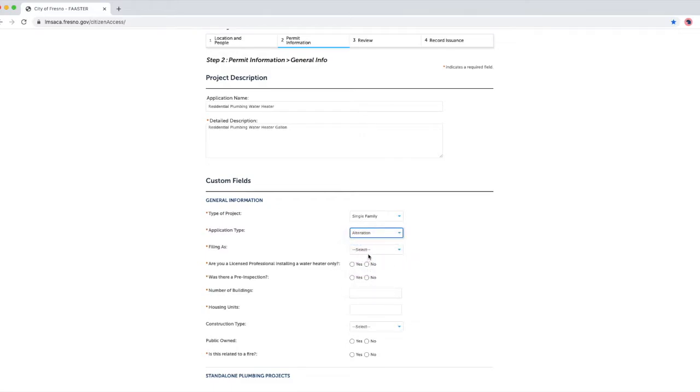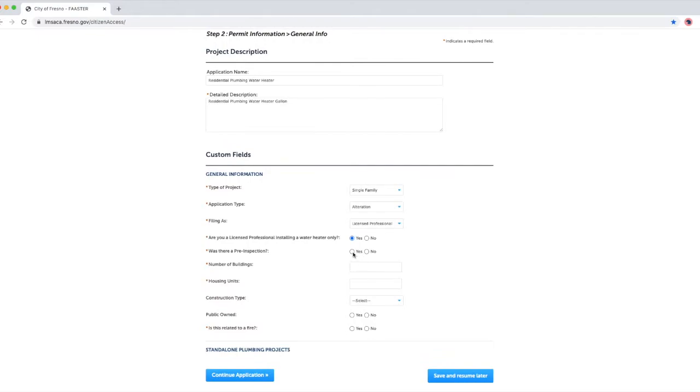Under Filing As, the selections are as follows: Licensed Professional, Owner Builder. For online express permits, you must select Licensed Professional. Specify yes or no if you are a licensed professional performing the work.